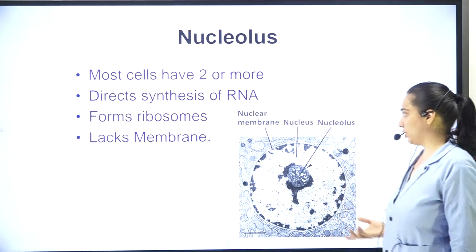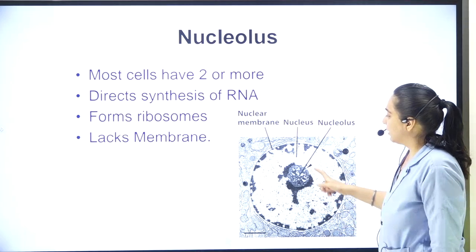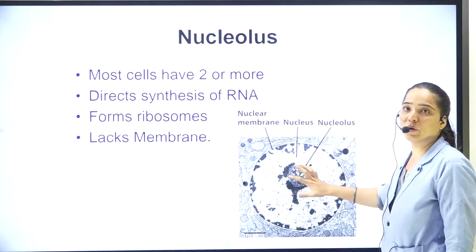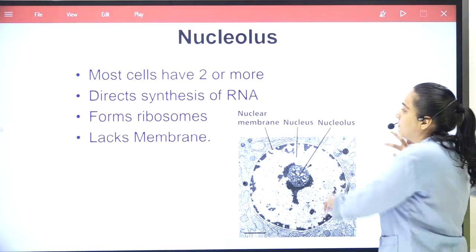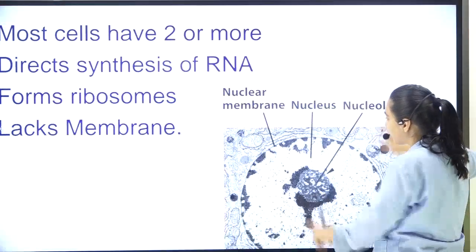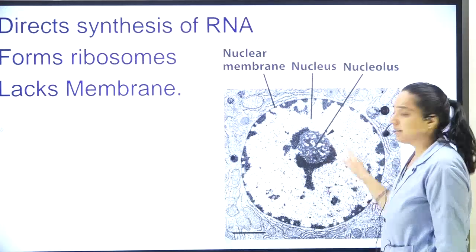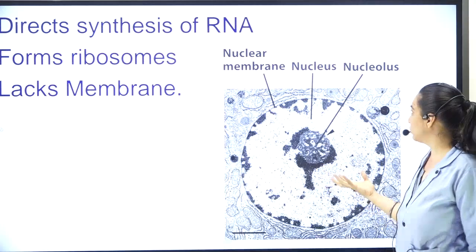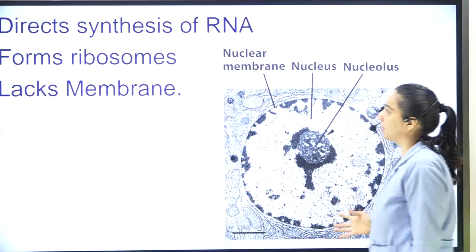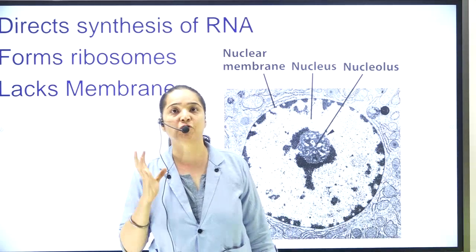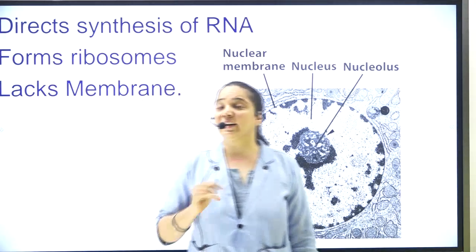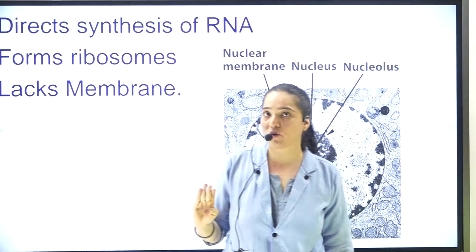What is this nucleolus? As you can see, the small spherical body inside the nucleus is called the nucleolus. It is at the center, as you can see over here, and it is made up of RNA. Because it is made up of RNA, it forms ribosomes and it does not contain any kind of membrane.